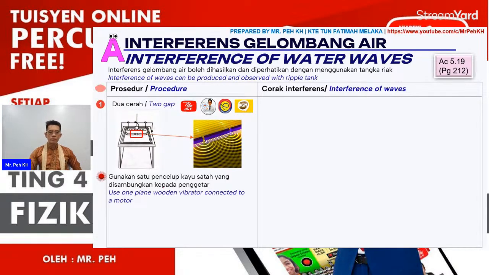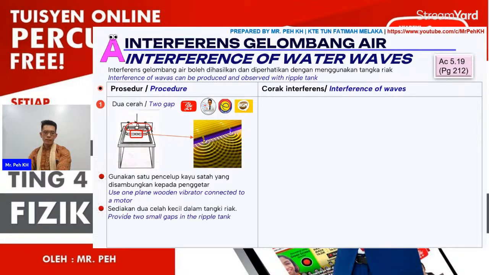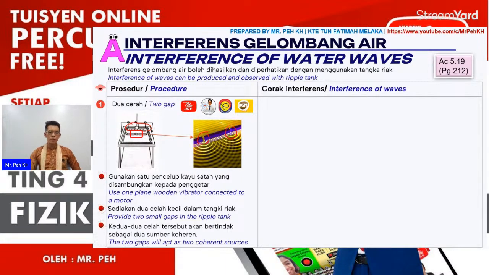Use 1 plane wooden vibrator connected to a motor. Firstly, we need to create the plane wave, so the vibrator must vibrate. Then second, provide 2 small gates like these 2 in the ripple tank. These are the coherent sources. Then the 2 gaps will act as the 2 coherent sources.